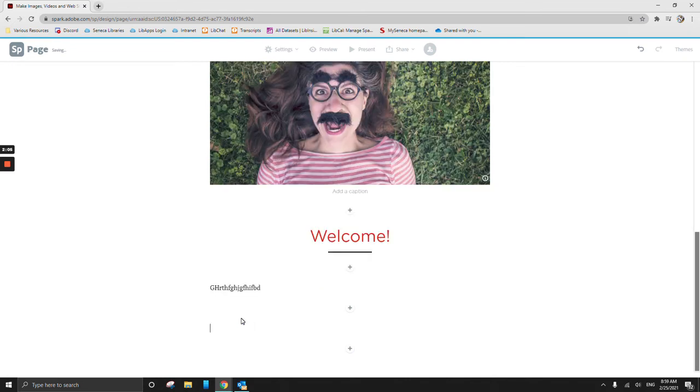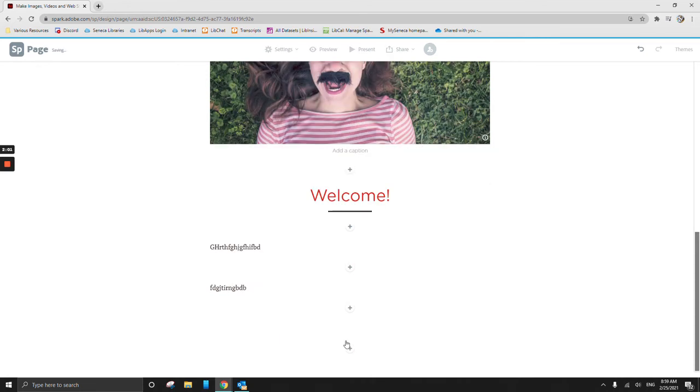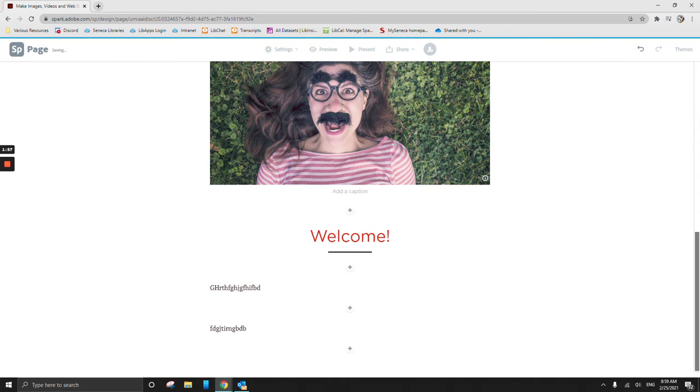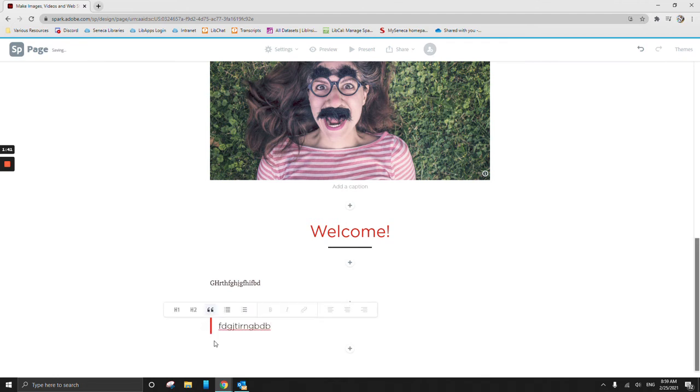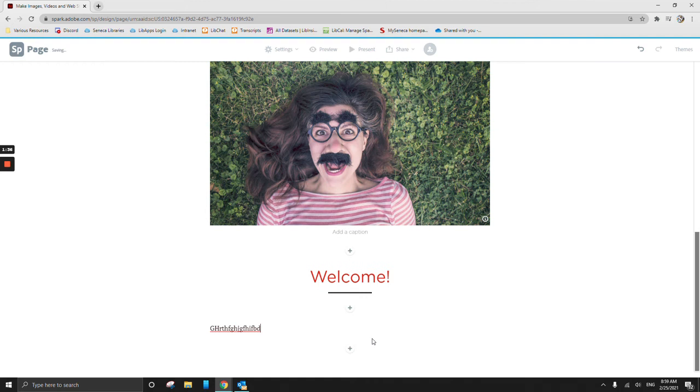If we hit enter, it's actually going to create a new whole section. If we click enter again, it just keeps on going. We can bold this or italicize it. We can even link it, and we can justify where it fits. And then we can do a list, either bulleted or numbered, or we can make it a quote, which gives it this cute little indent with the red, which is really nice.